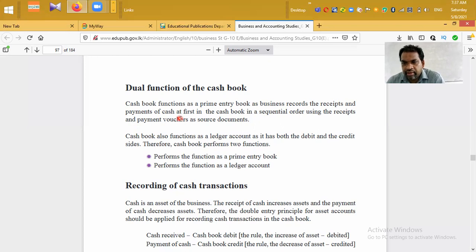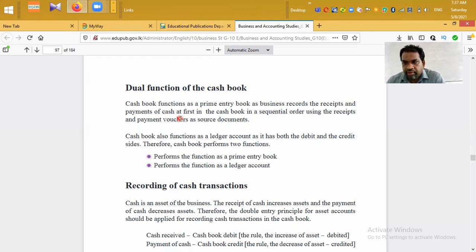When you receive money, we debit the cash book. The reason, asset increases, and credit the opposite account. When you pay money, we debit the opposite account and credit the cash book. The reason, asset decreases. Therefore, we say the cash book has the function of a ledger account.